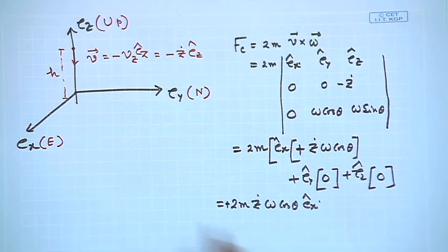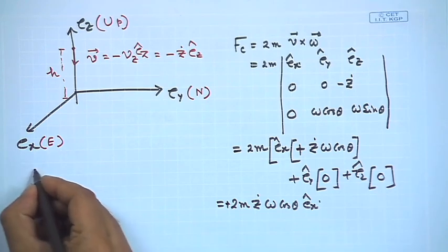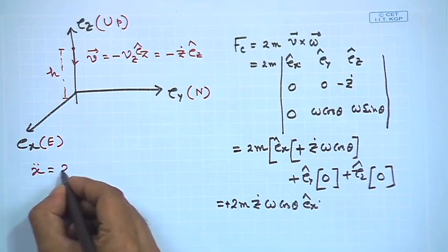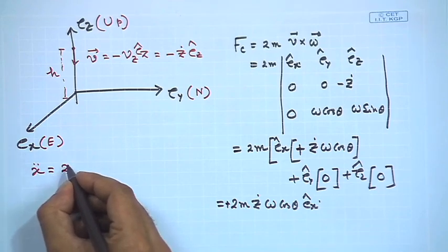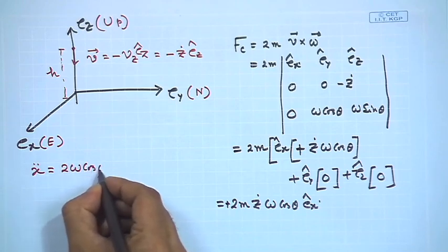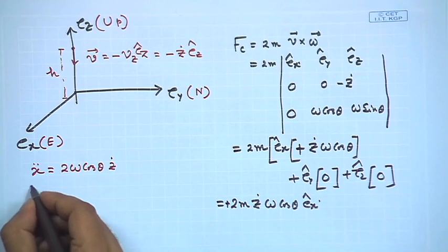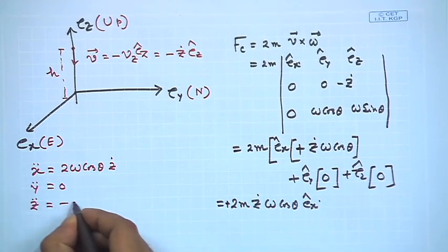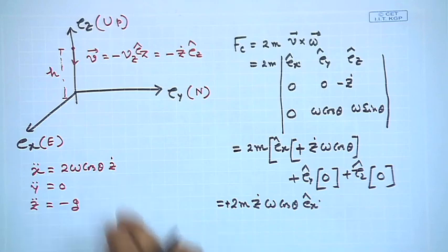So, I can write down the equations of motion in all the directions. So, x double dot will be 2 omega cos theta z dot, y double dot is equal to 0 and z double dot is equal to minus g. So, these are the equations of motion which we need to solve.